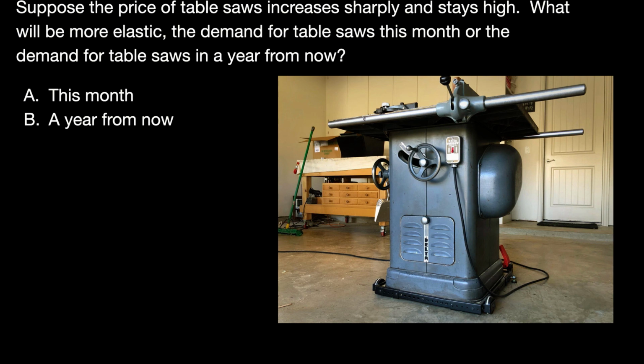When the price increases, it is easy for consumers to avoid purchasing a new table saw by relying on the existing table saws. When we say stock, we do not mean the number in stock at a store. We mean the total number that exists throughout the entire economy. The 1941 Delta Unisaw depicted in this image is part of the stock of table saws. So in the short run, there is a sharp change in the number of saws consumers purchase new. They make do with the current stock of table saws in the short run. However, in the long run, the 1941 table saw keeps getting older. Eventually, its owner may get tired of repairing it and may eventually buy a new one despite the higher price of table saws.